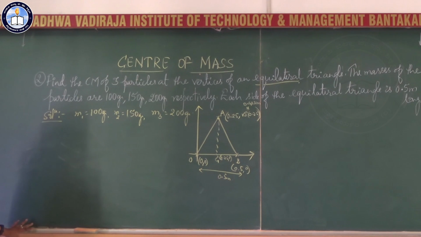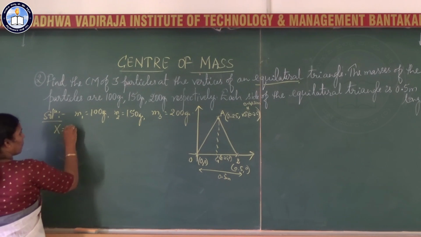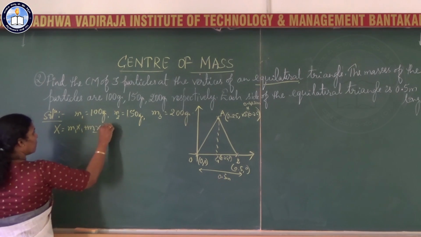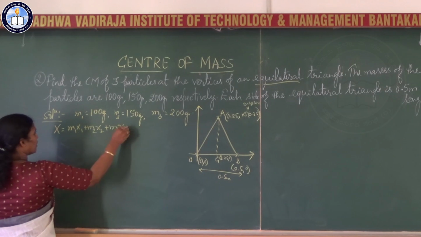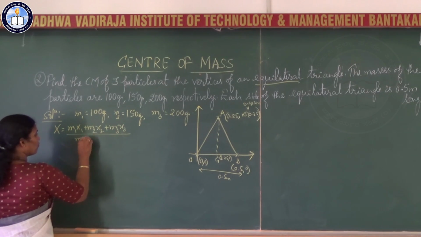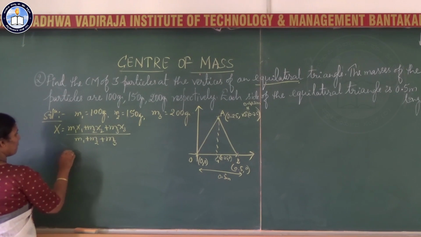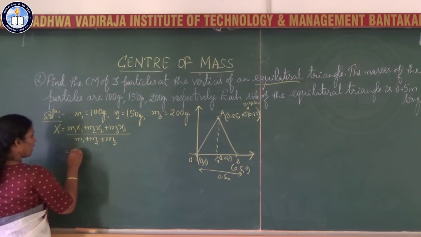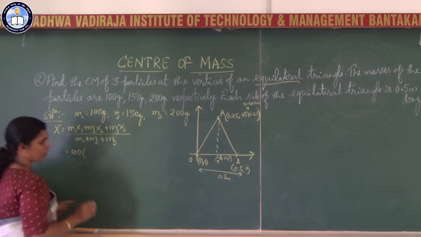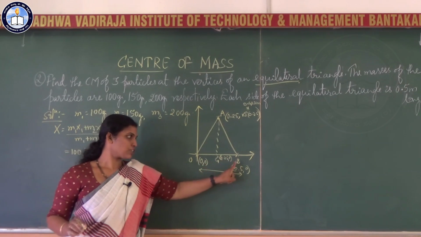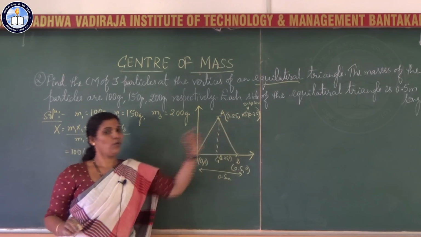Now we'll write the coordinates of x and y. So coordinate of x is m1 x1 plus m2 x2 plus m3 x3 divided by m1 plus m2 plus m3. So m1 is 100 gram, 100 into x1. Here, these are x1 y1, x2 y2, x3 y3.